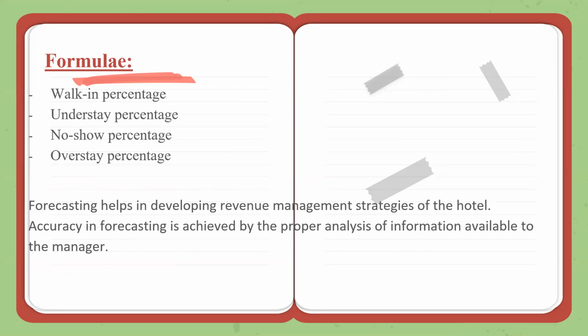All right, so obviously here I want you to know that by simple logic, the numerator is the same. The term itself, walk-in percentage, has number of walk-ins in the numerator. We have to look at what is the denominator in each case now. If you think logically, you will get that without mugging it up really. As I said, the numerator is the term itself. So walk-in percentage has number of walk-ins, understay percentage has number of understays, no-show percentage has number of no-shows as the numerator, and into 100 since it's a percentage. So it's only the denominator that you have to look at.